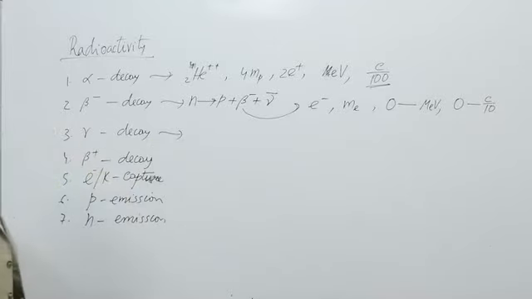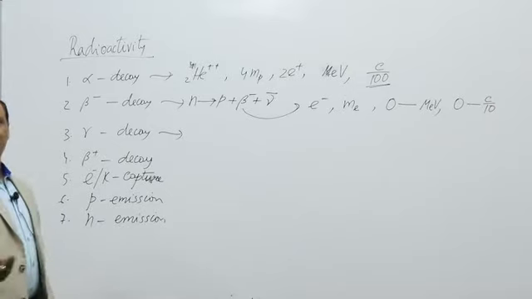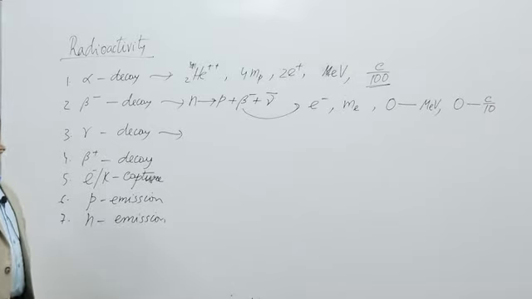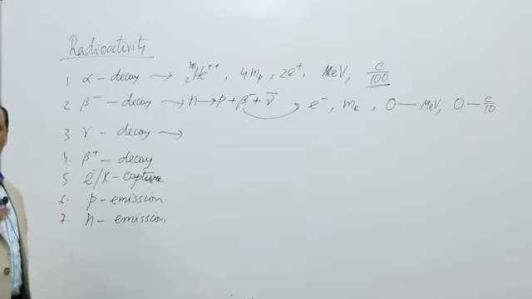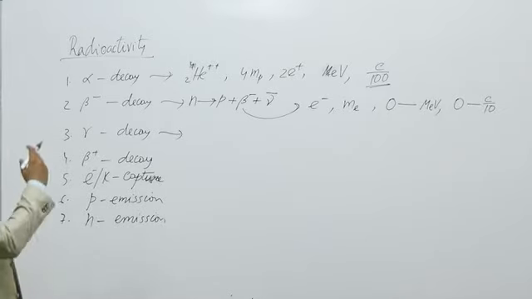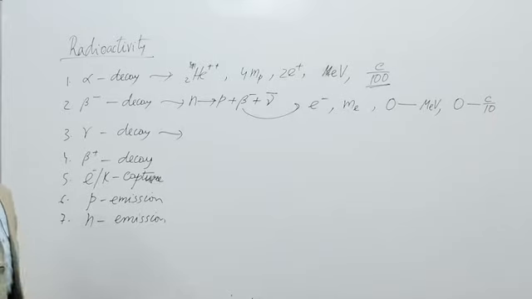Gamma decay takes place when neutron or proton inside nucleus jumps from a higher energy level to lower energy level. As nucleus also has different energy levels similar to atom, where electron jumps from higher to lower energy level and emit photon. Here, neutron or proton jumps from higher to lower energy level and emit photon.